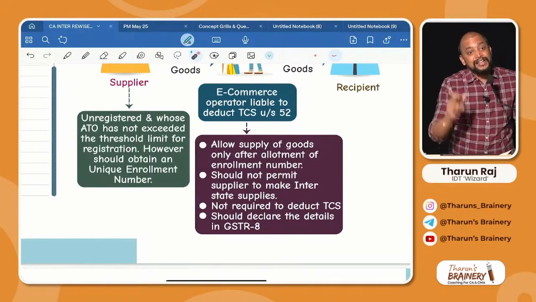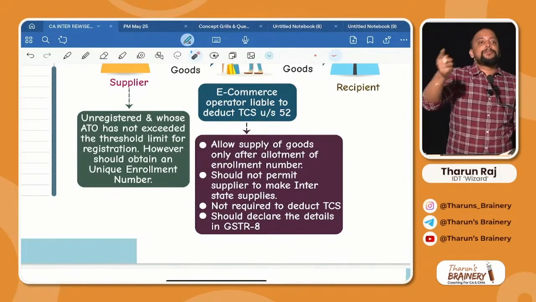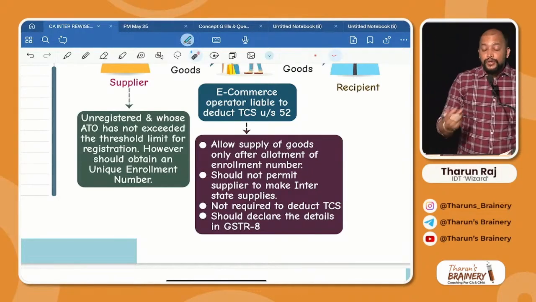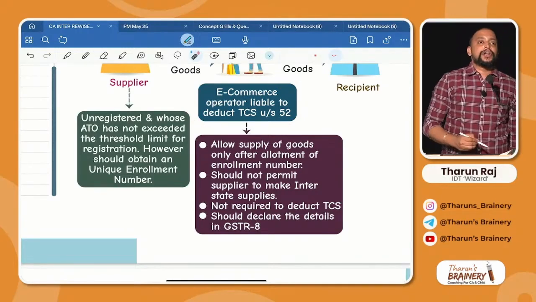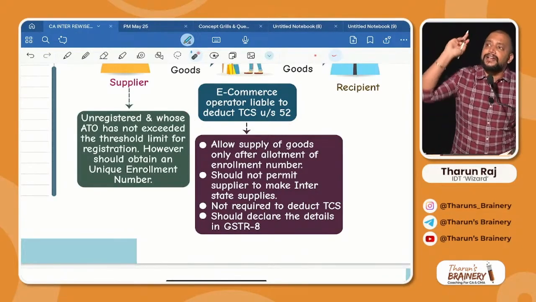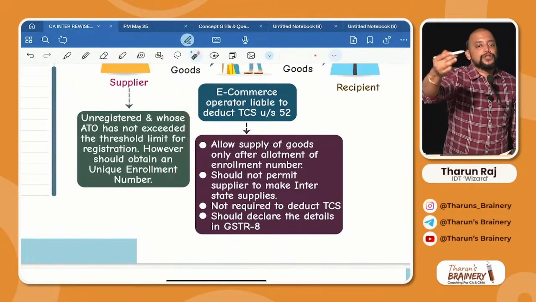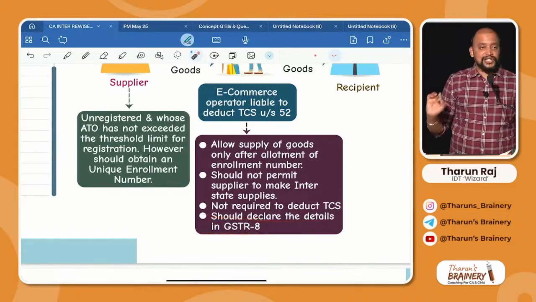Not required to deduct TCS. Why? Because we studied that if the supplier is unregistered, TCS is not applicable. Should the e-commerce operator declare these details in GSTR 8 or not? Declare. Definitely declare. Then only the government will know that this supplier has crossed the threshold limit and needs to register. For that reason, should declare the details in GSTR 8.